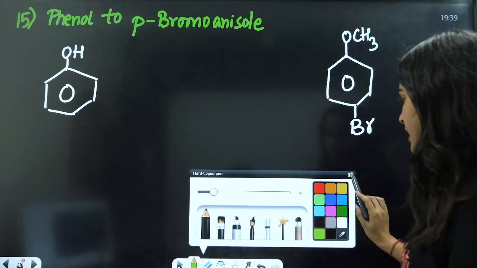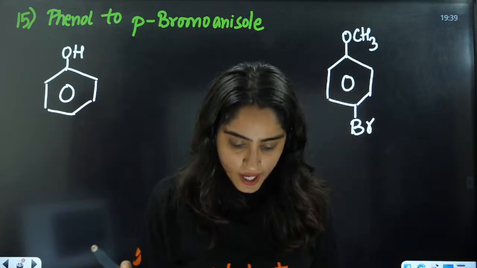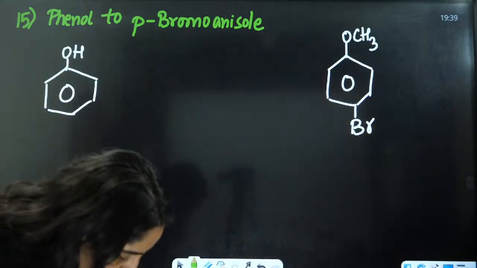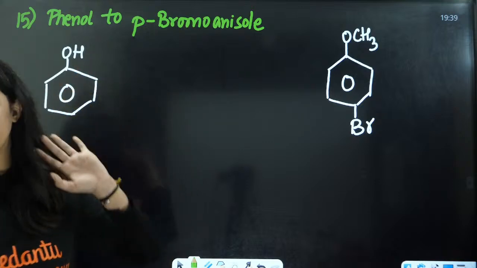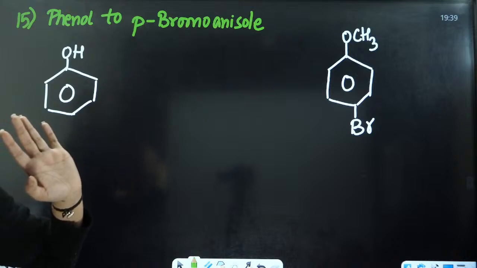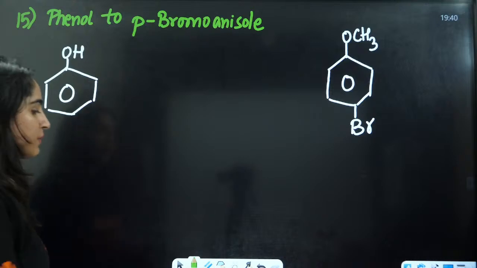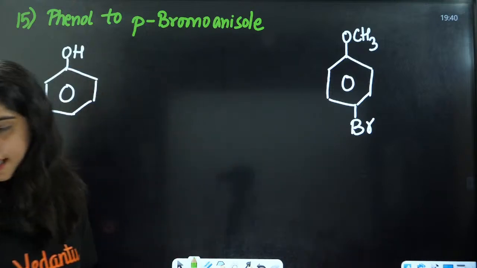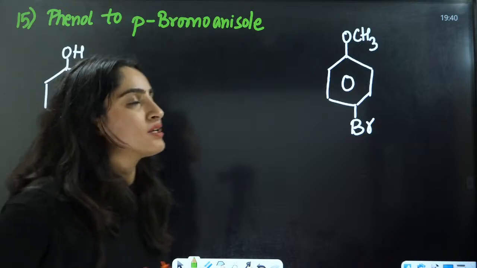Firstly, we need to convert phenol to anisole. Everybody in the chat box, how can you convert phenol to anisole?